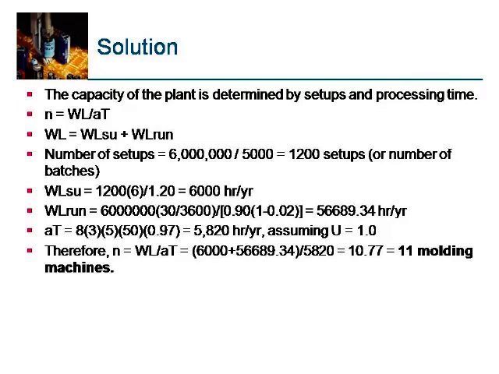And WL for run also, in the same way you can calculate, which is going to be 56,690 hours per year. So AT is calculated based on this, and we can use, assuming U, utilization, is equal to 1, and therefore N can be calculated as WL by A into T, and we get 10.77, and it is equal to 7 molding machines.